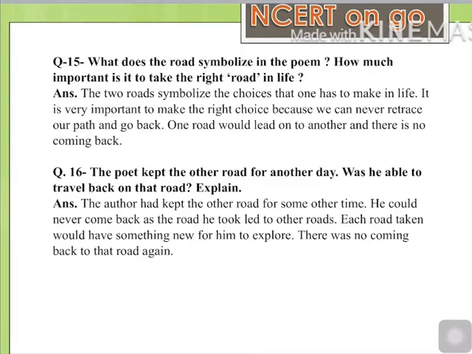Next question is, the poet kept the other road for another day. Was he able to travel back on that road? Explain. They are asking whether he was able to go back and choose the other road. Is it possible for us that once we have taken a decision, can we retrace it? Can we go back and take another decision?